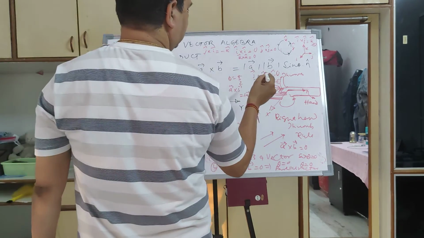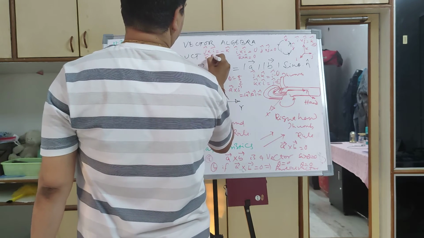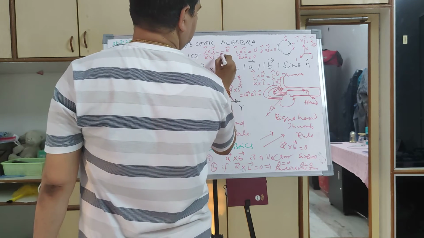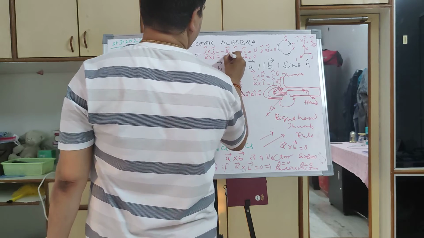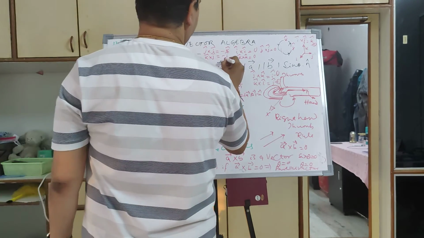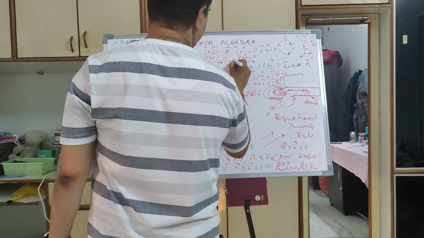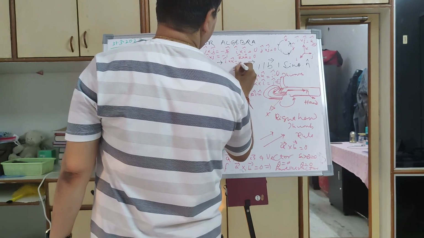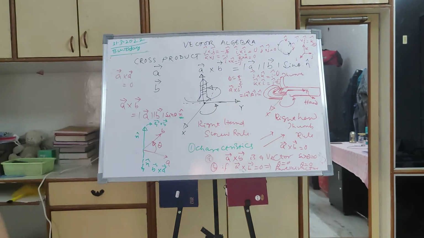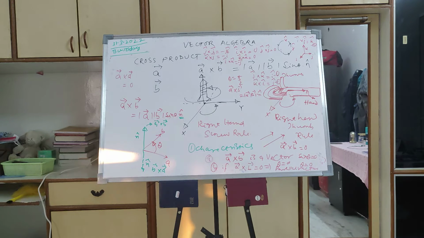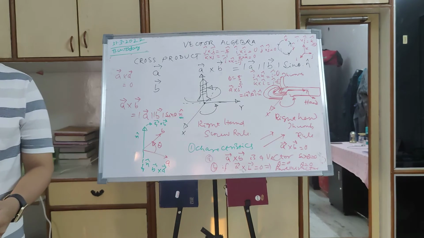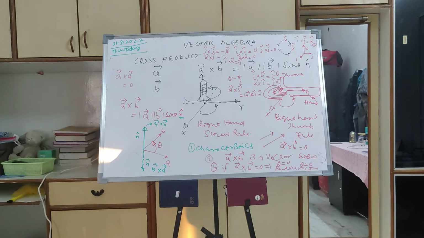Or K cross J is equal to minus I. Then I cross K is equal to minus J. That is also important, we have to remember. So we have come this far. Then how to find the angle between two vectors knowing the cross product.